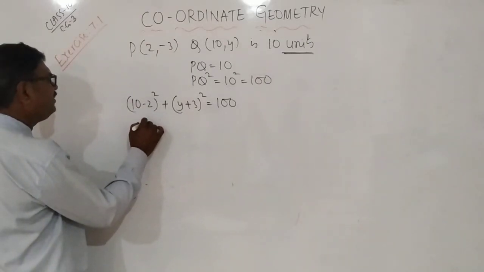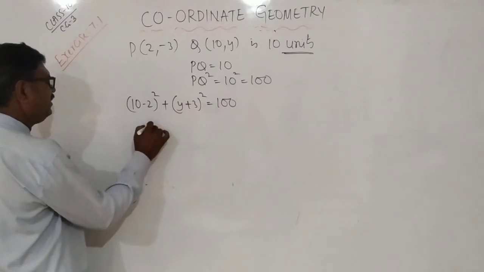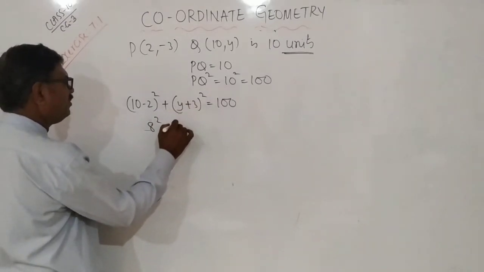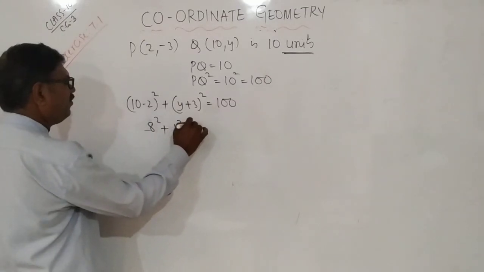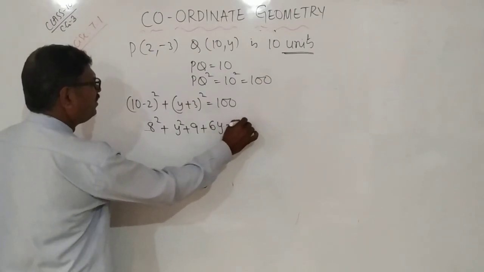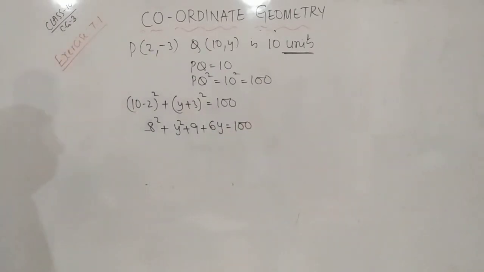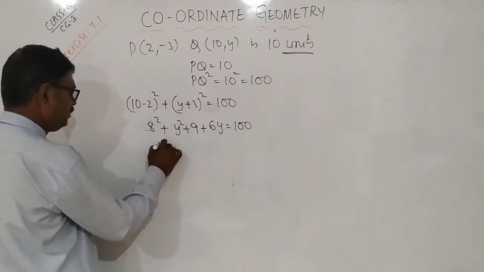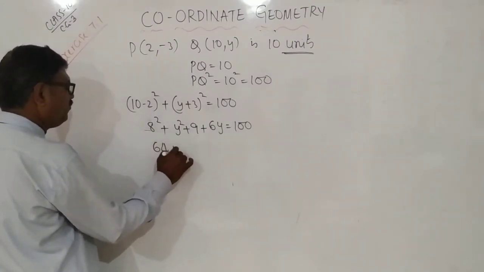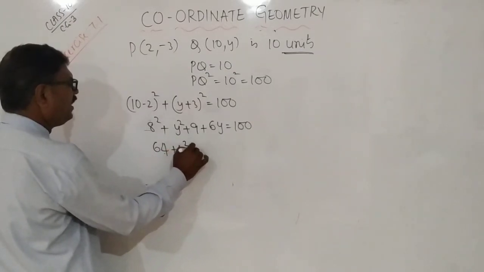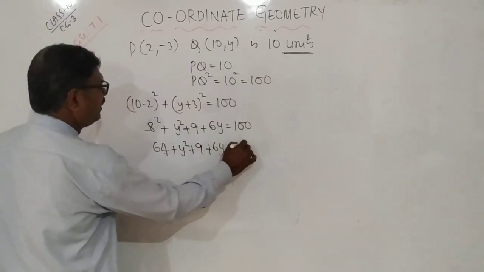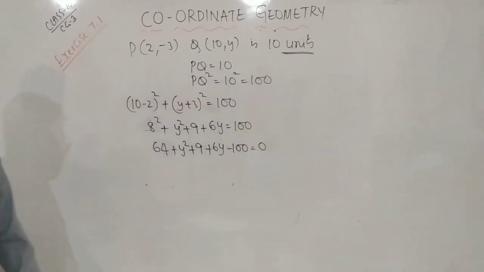So 10 minus 2 is 8 square plus (y plus 3) whole square. (a plus b) whole square: y square plus 9 plus 2ab, that is 6y, is equal to 100. Now what happened? 8 square is 64 plus y square plus 9 plus 6y minus 100 equal to 0.